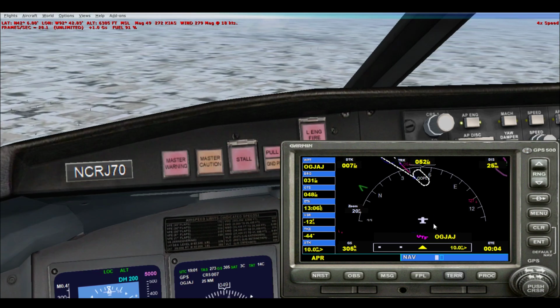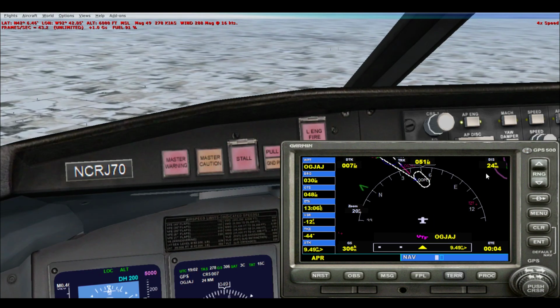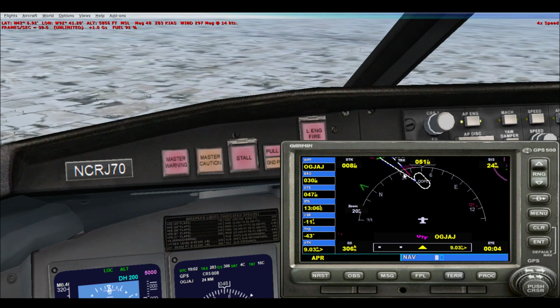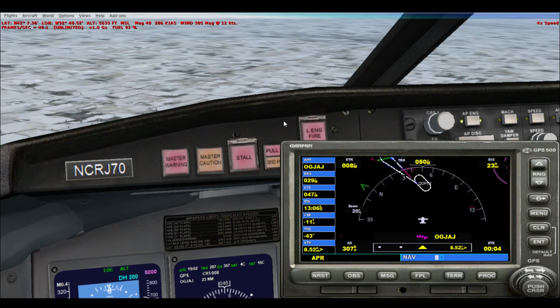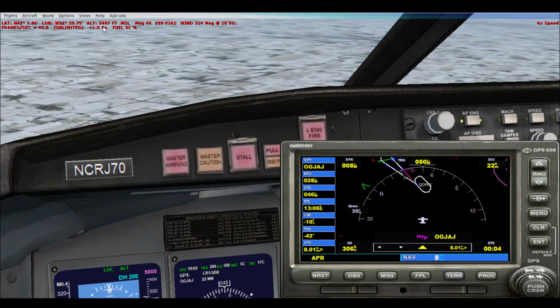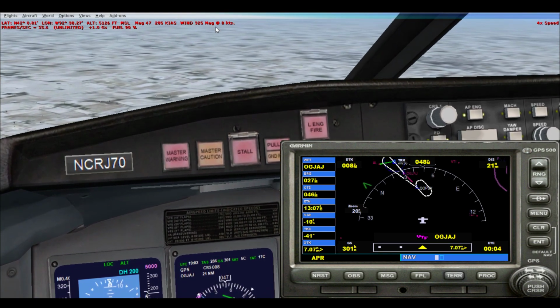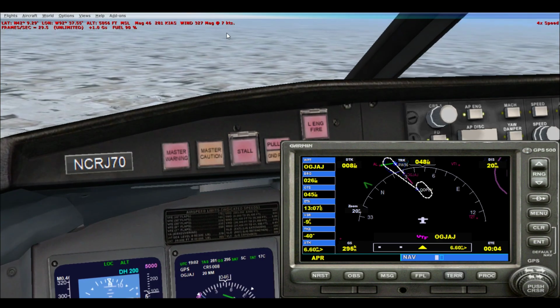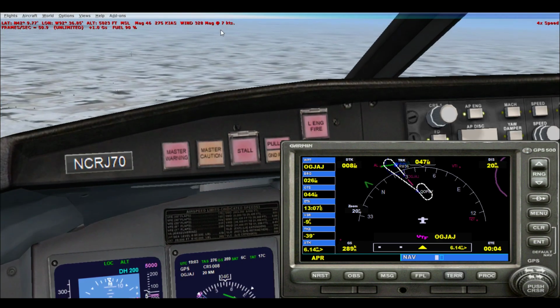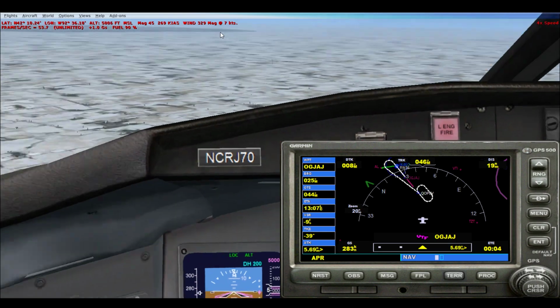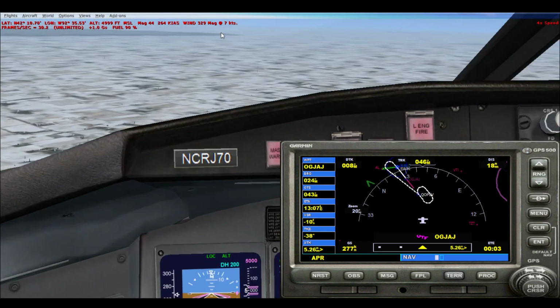Alright, so about 25 nautical miles away, 4 minutes to arrive at the first vector, and we're approaching our 5,000 feet hold. The aircraft is leveling off, as you can tell. Once again, this is the autopilot doing everything. I haven't even touched my joystick. It's flying by itself, which is perfect. Don't have to do anything.